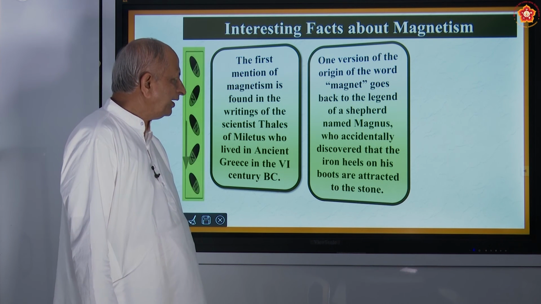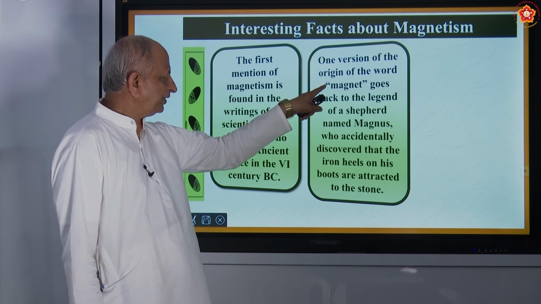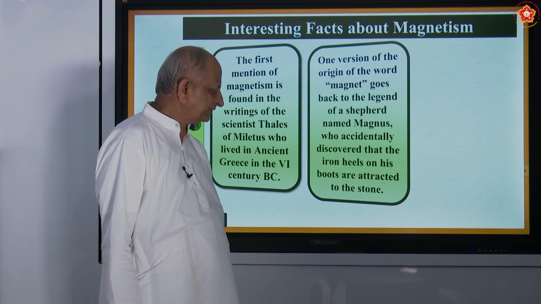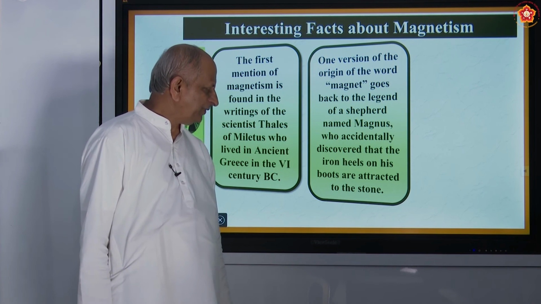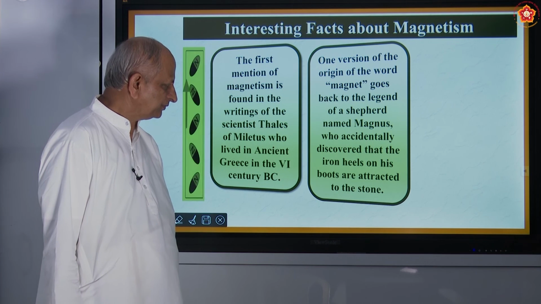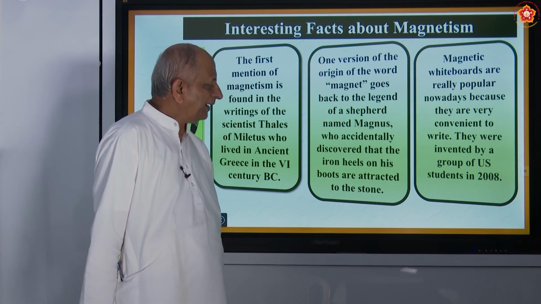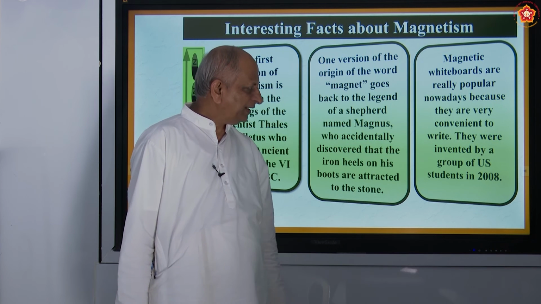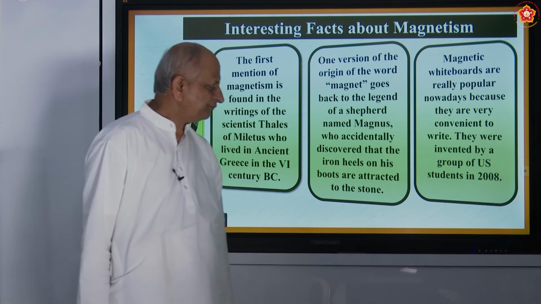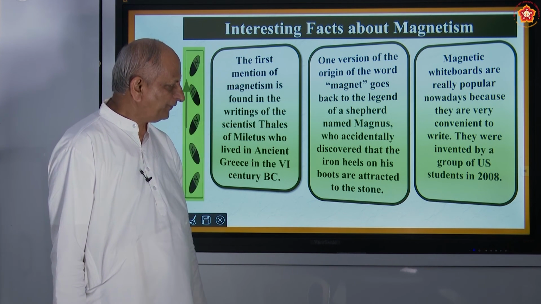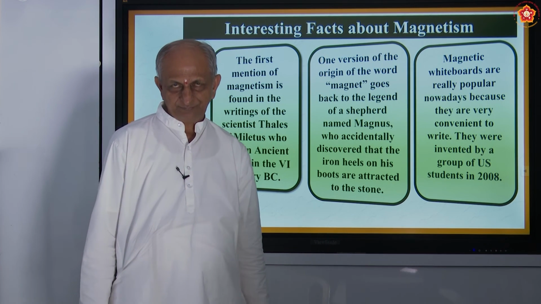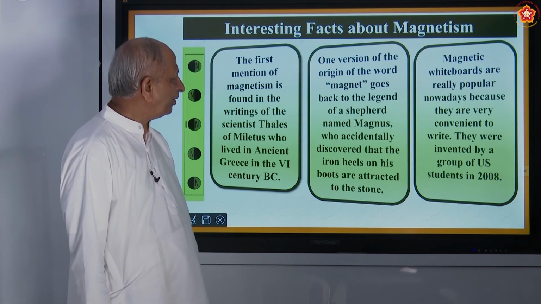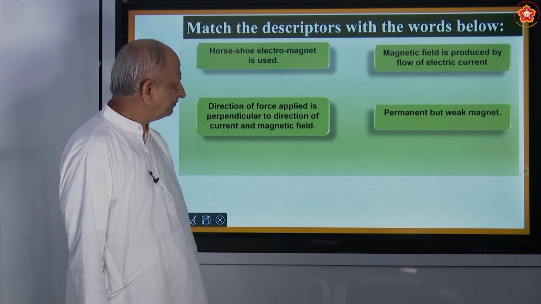One version of the origin of the word magnet goes back to the legend of a shepherd, namely Magnus, who accidentally discovered the iron nails on his boots. Okay, and magnetic whiteboards are really popular nowadays because they are very convenient to write on. They were invented by a group of US students in 2008. So these are some of the interesting facts about magnetism.